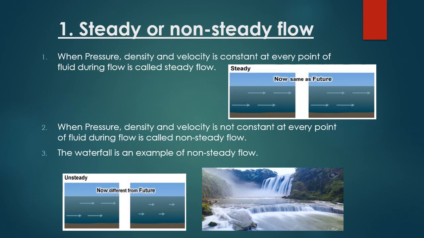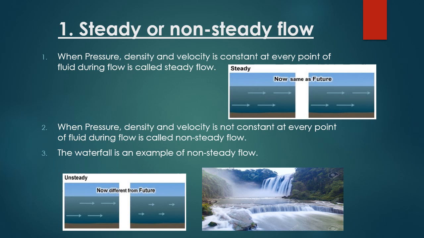First of all, we are discussing the steady and non-steady flow of the fluid. That is the first characteristic. As we discussed in the laminar flow, when the pressure, density and velocity are constant at every point, that is called the steady flow. As you can see in the picture, the flow of the fluid before and after is the same. If the fluid flow is not the same, it means the pressure, density and velocity are not constant at every point, then it is said to be non-steady flow, as you can see in the picture below.